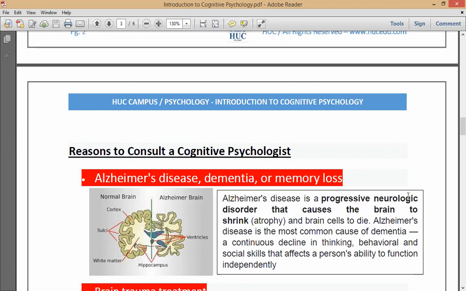Alzheimer's disease is a progressive neurological disorder that causes the brain to shrink, atrophy, and brain cells to die. Alzheimer's disease is the most common cause of dementia. It is a continuous decline in thinking, behavioral, and social skills that affects a person's ability to function independently. So that person cannot function independently.